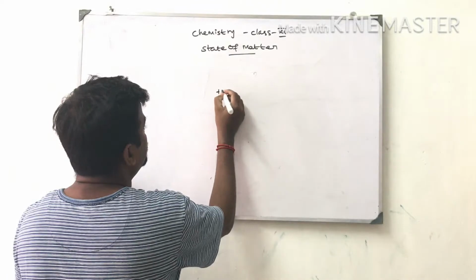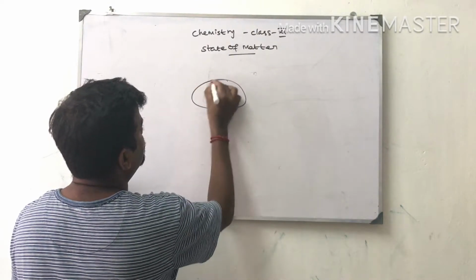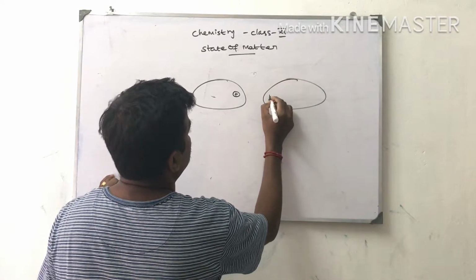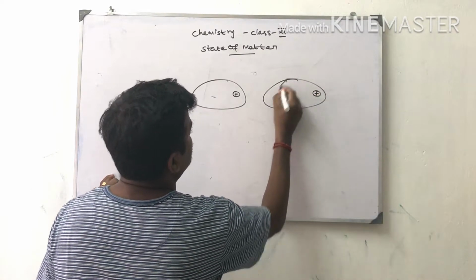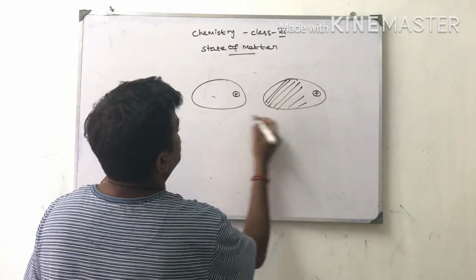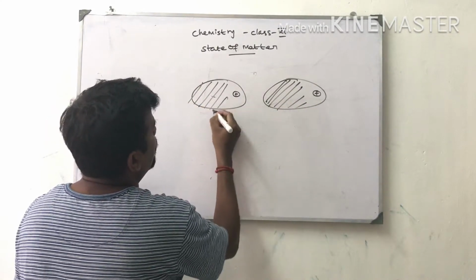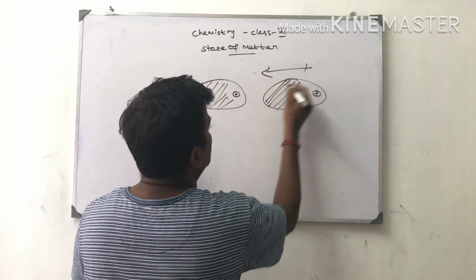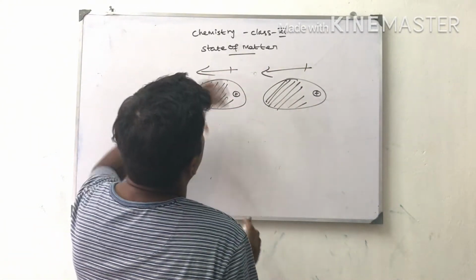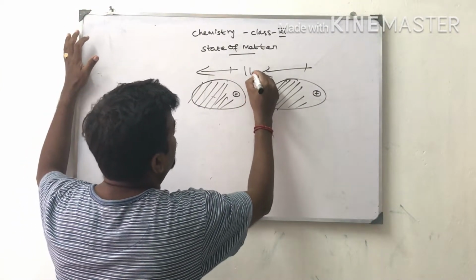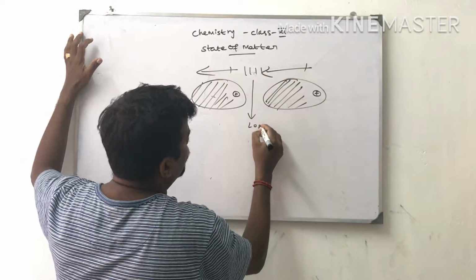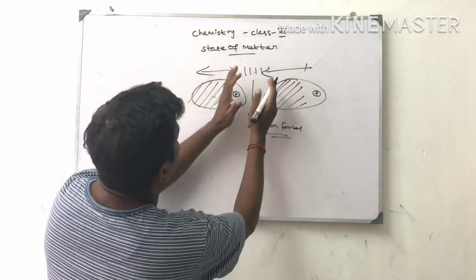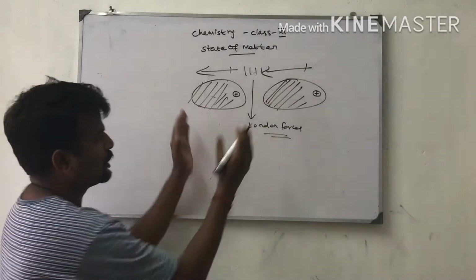Suppose this is an atom. Here the electron cloud is maximum. Here also the electron cloud is maximum, due to the self-oscillation of electrons in the molecules. So this is a dipole moment. The force between these two molecules is called London forces. This is an attractive force.